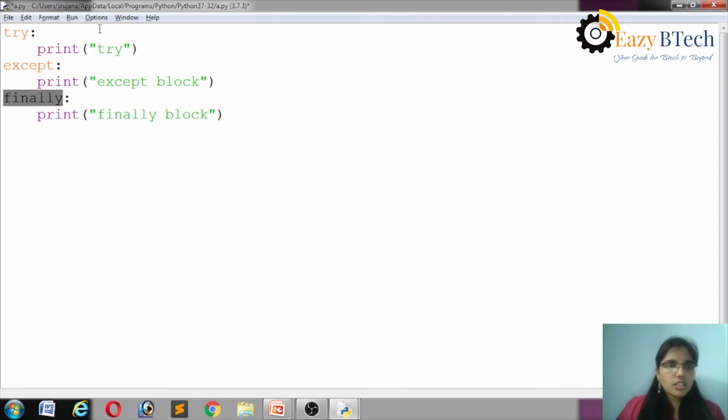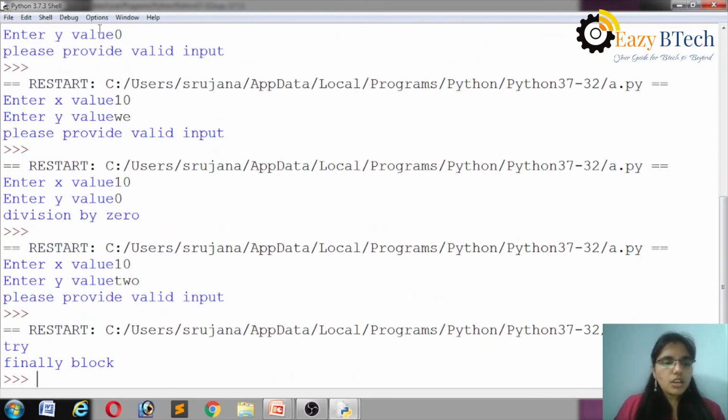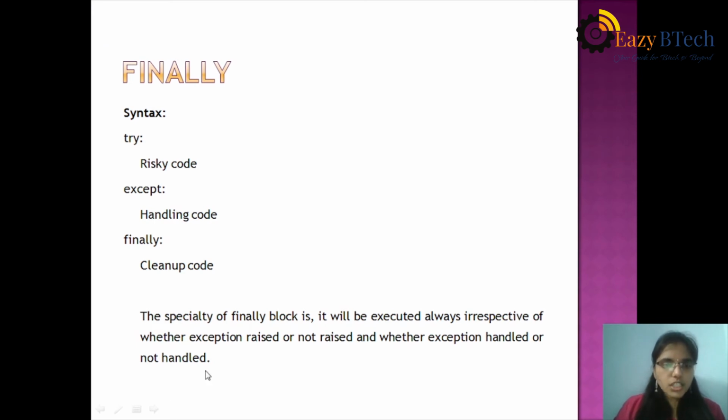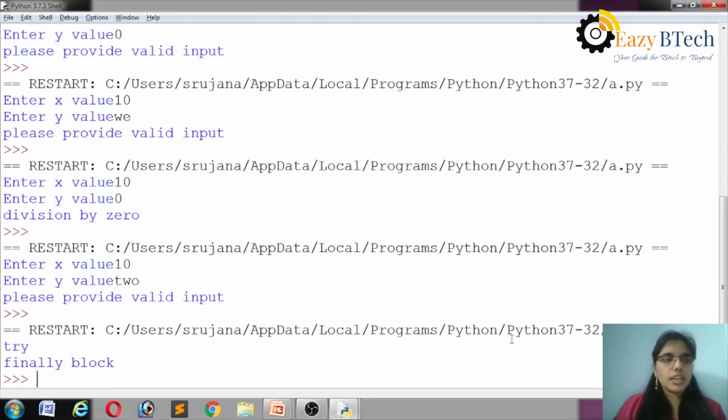So the answer is try finally block. And what is the speciality of finally block? It will be executed always, whether the exception is raised or not, whether the exception is handled or not. Let's see here.